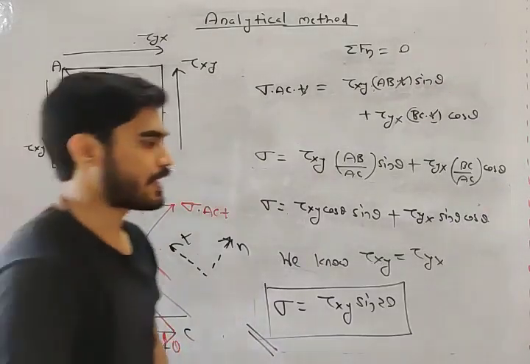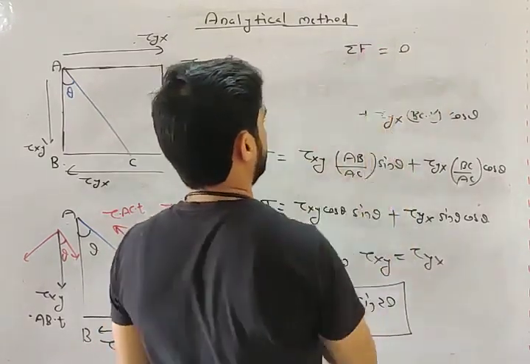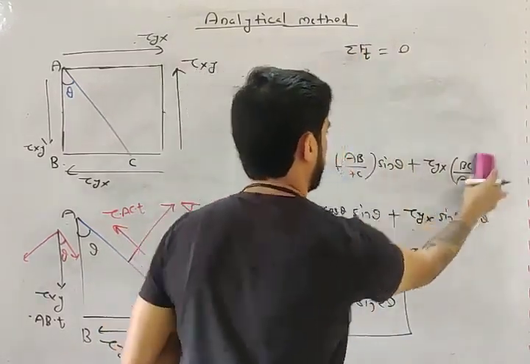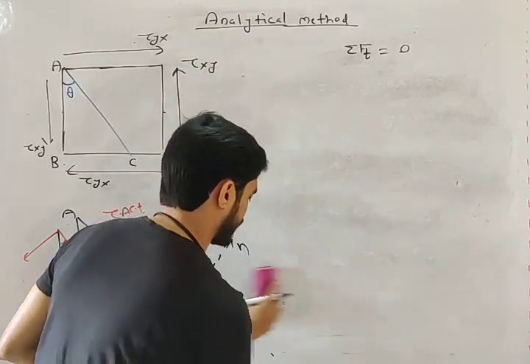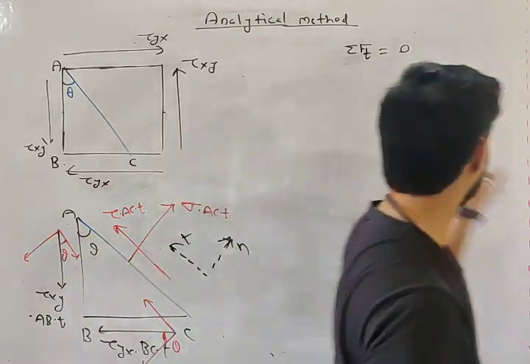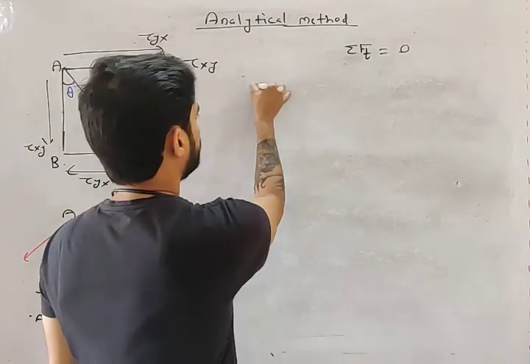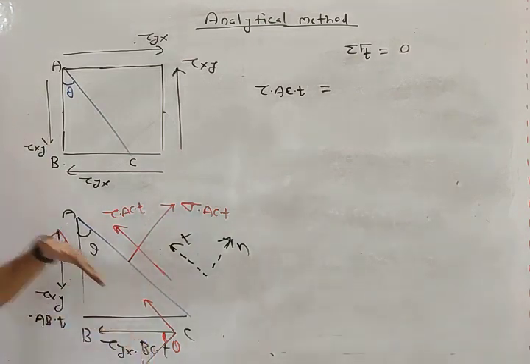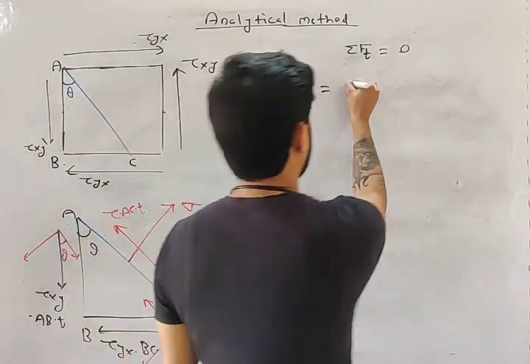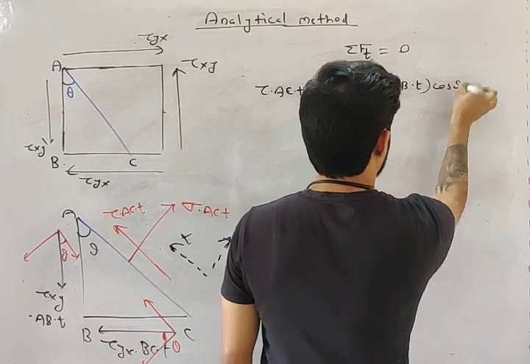Okay, understood? Very good. Now we have to derive the equation of tau. So we will take forces in tangential direction. Summation of F in tangential direction equal to 0. So this is tau AC into T equal to forces in this direction. So this will be the cos component of tau xy. So it will be tau xy into AB into T cos theta.